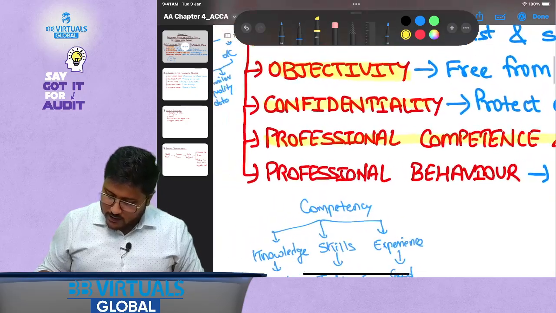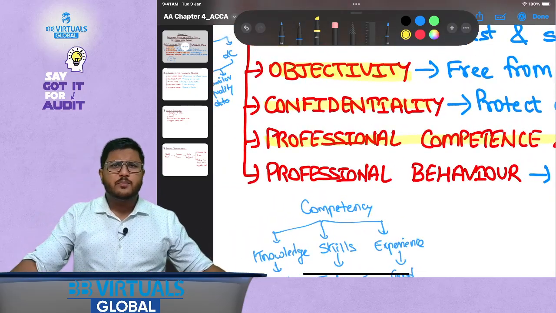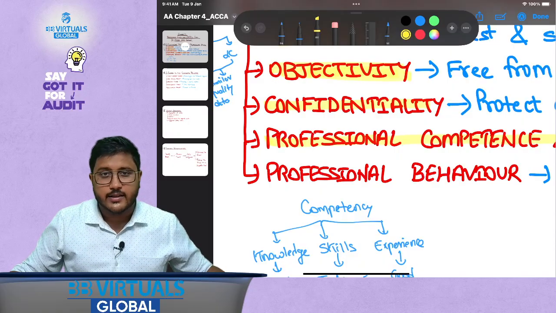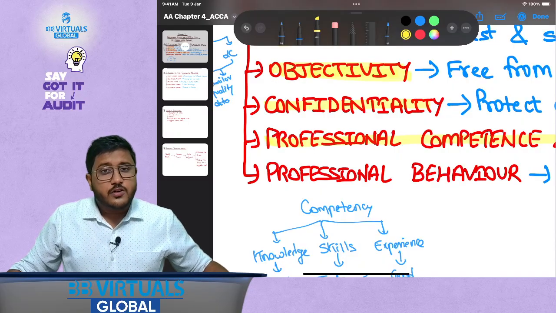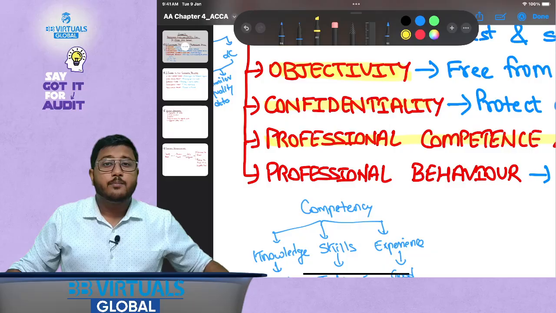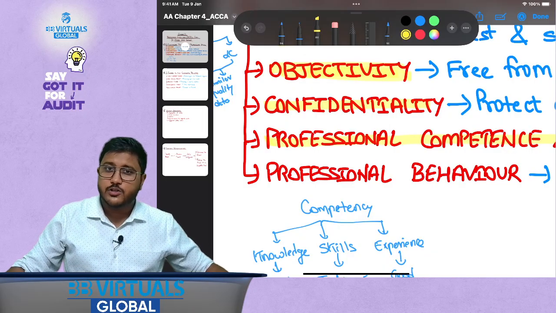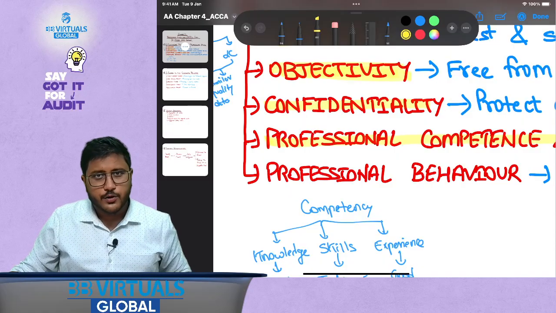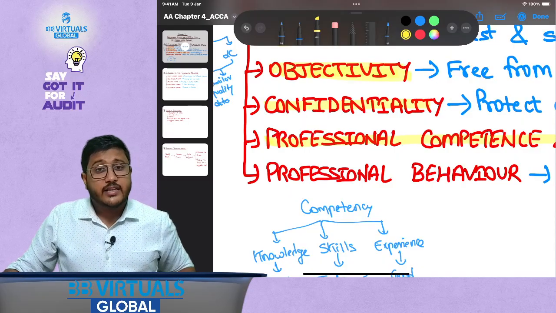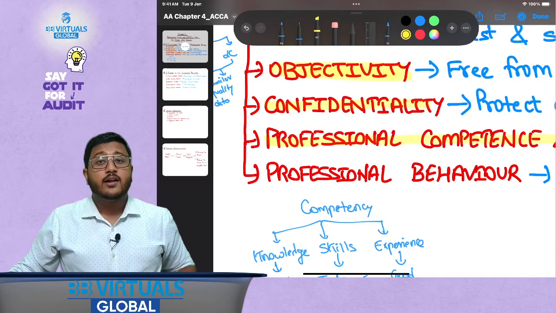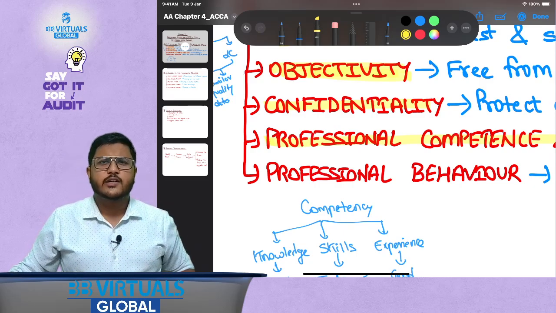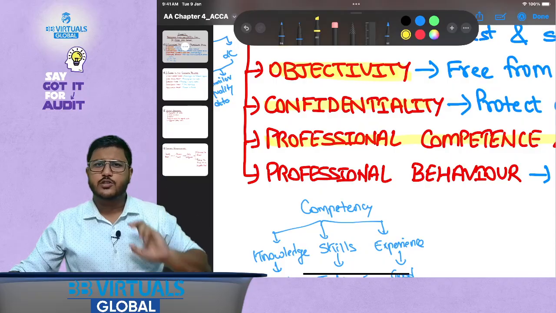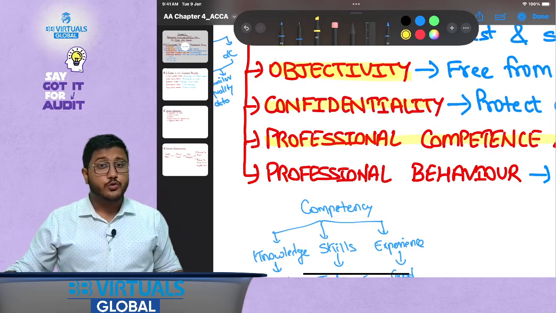Now let's move to the last one, which is professional behavior. What is the meaning of the word professional behavior here? The last fundamental principle of professional ethics is that a professional accountant should behave professionally. They should follow all the relevant laws and regulations that are applicable to them or their professional engagement. They should not do any activity that discredits the profession, which brings down the name of the ACCA profession or any professional accountancy profession.